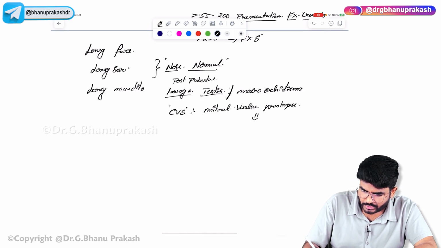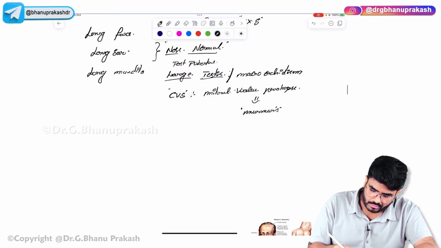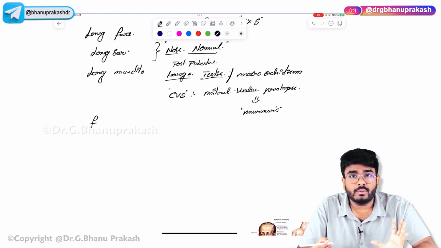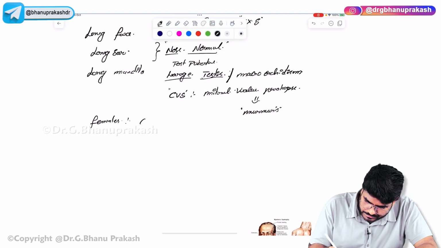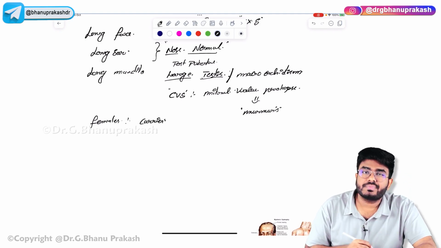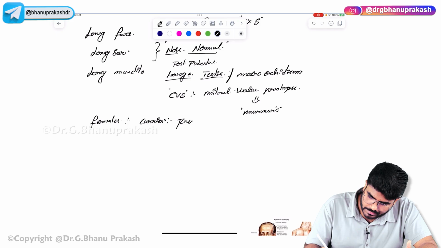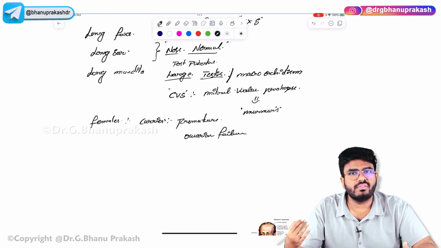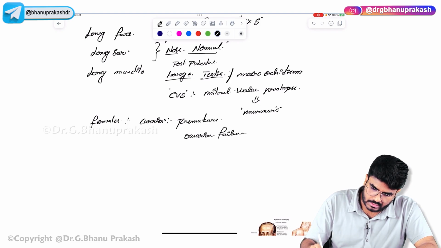Mitral valve prolapse causes the murmurs. Now, females can also get the disease, but that's very rare. Most of the time, females are going to be carriers, as in X-linked recessive disorders. If the female has this carrier state, she is going to have premature ovarian failure. Usually ovarian failure happens by 45 or 50 years, that's menopause. But before 30 years, she is going to get ovarian failure. That's the point which I want you to know.